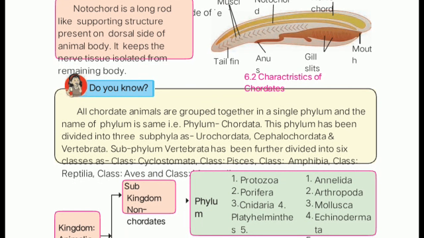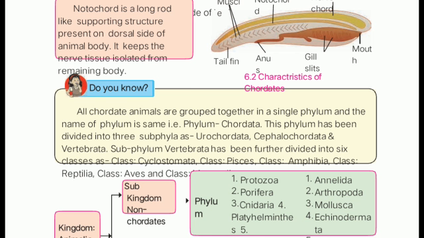Now all chordate animals are grouped together in a single phylum, that is phylum Chordata. It means chordates have only one phylum and non-chordates have 9 or 10 phyla. This phylum Chordata is divided into 3 subphyla, that is Urochordata, Cephalochordata and Vertebrata.